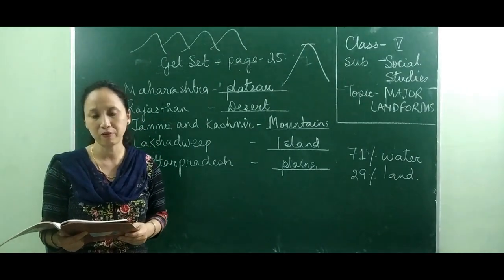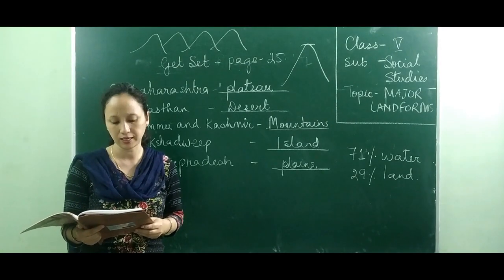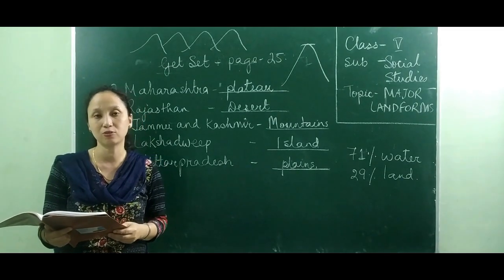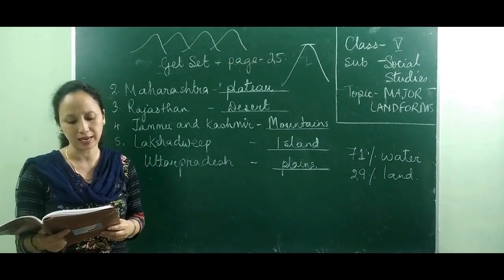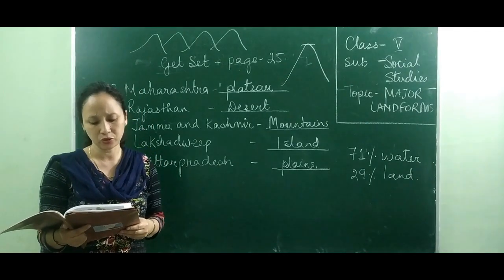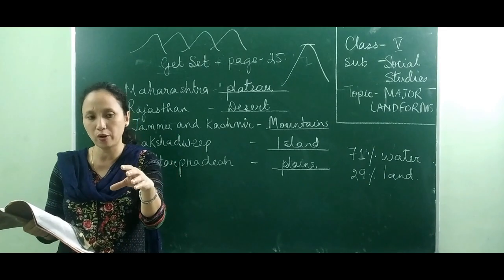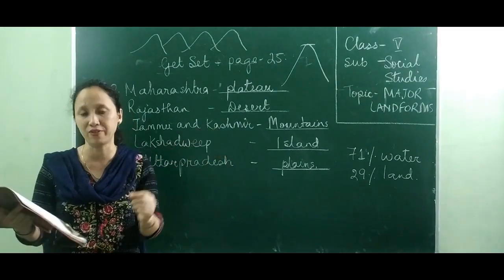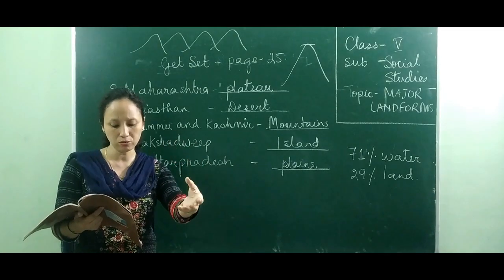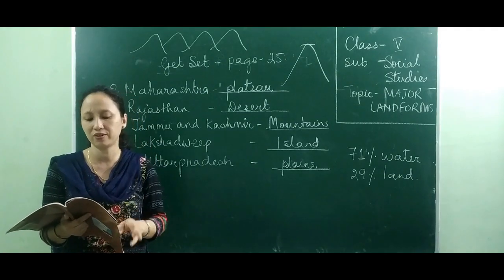Now the last type of landforms, that is rivers. They are natural channels that carry rainwater or water from melted ice and snow from mountains to plains, lakes and seas. These channels start as small streams. Then they join together and form a river. From the place of origin to its mouth, a river passes through three different stages. What are these three different stages?